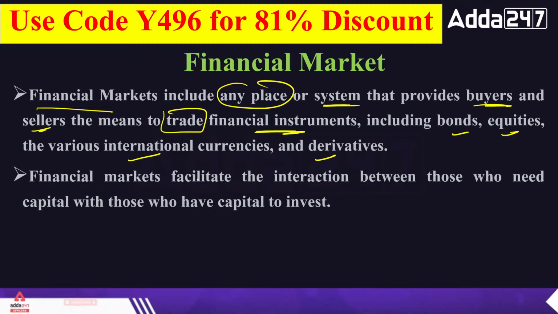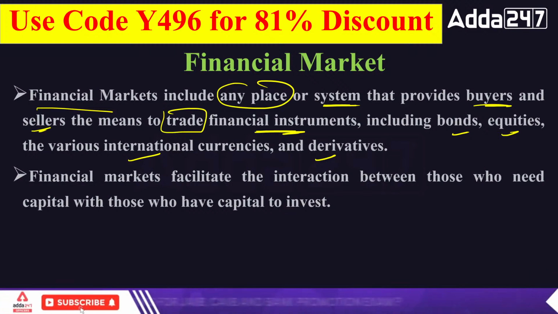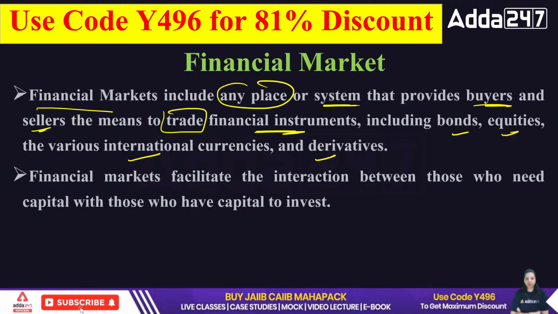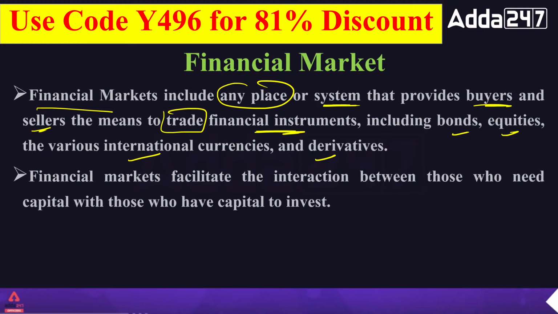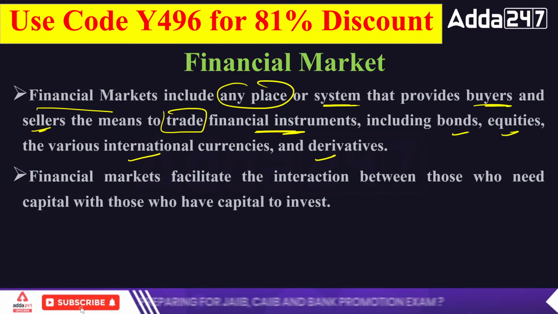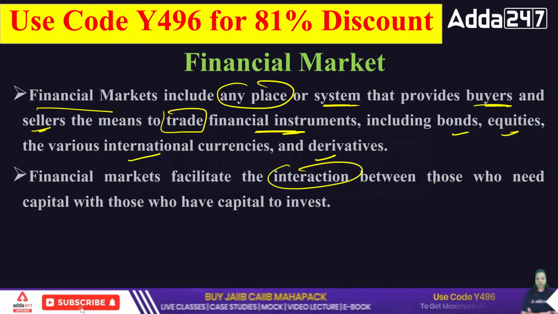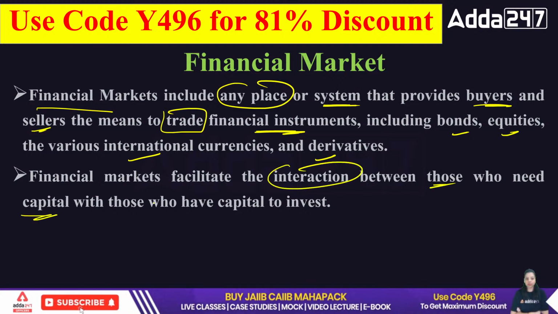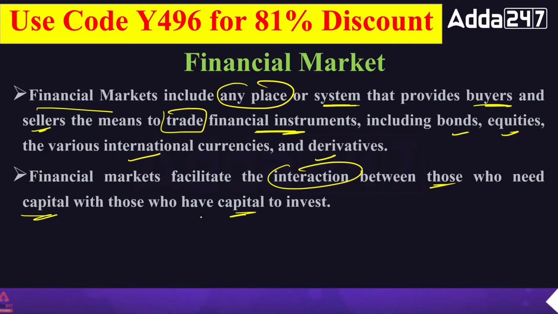So financial market is simply a place or a system in which we are providing the buyers and sellers the means to trade the financial instrument among them. It can be your bonds, shares, debentures, derivatives, anything. The financial market facilitates the interaction between those who need capital with those who have capital.